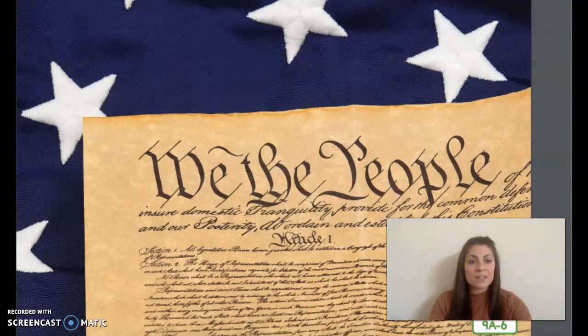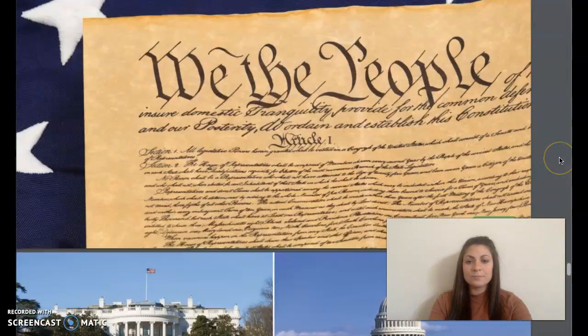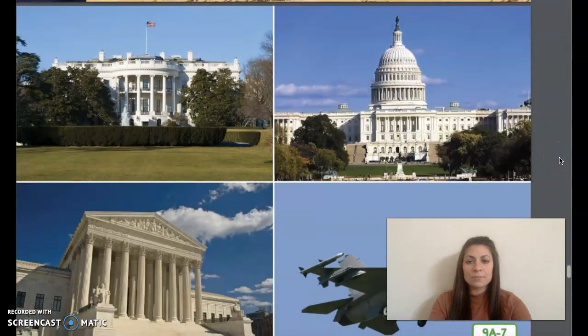The government of the United States represents all of the citizens of the United States. The citizens of the United States can vote to change how our government does things. This is called the consent of the governed. In return for this power, the people agree to live by and follow the laws.